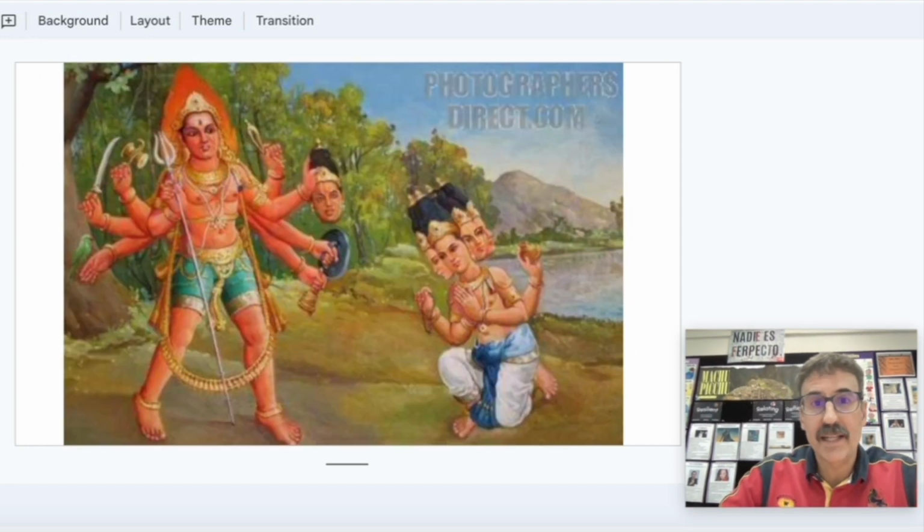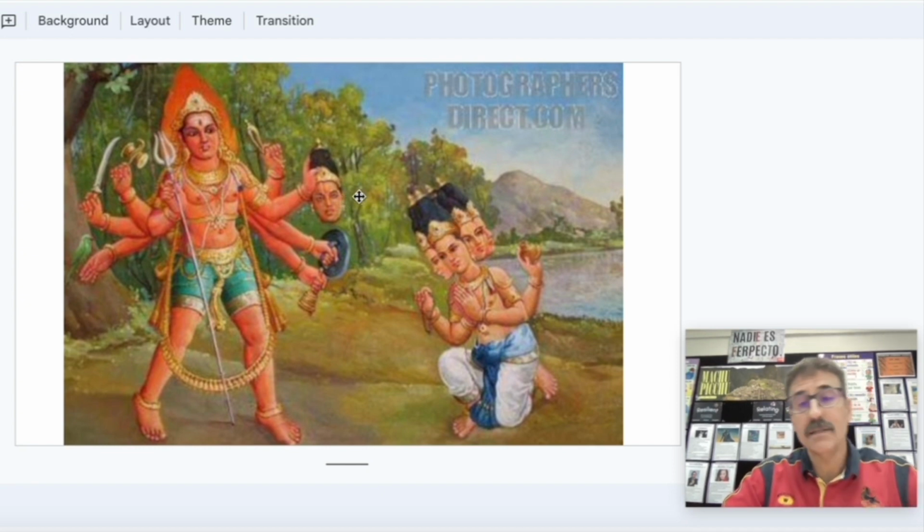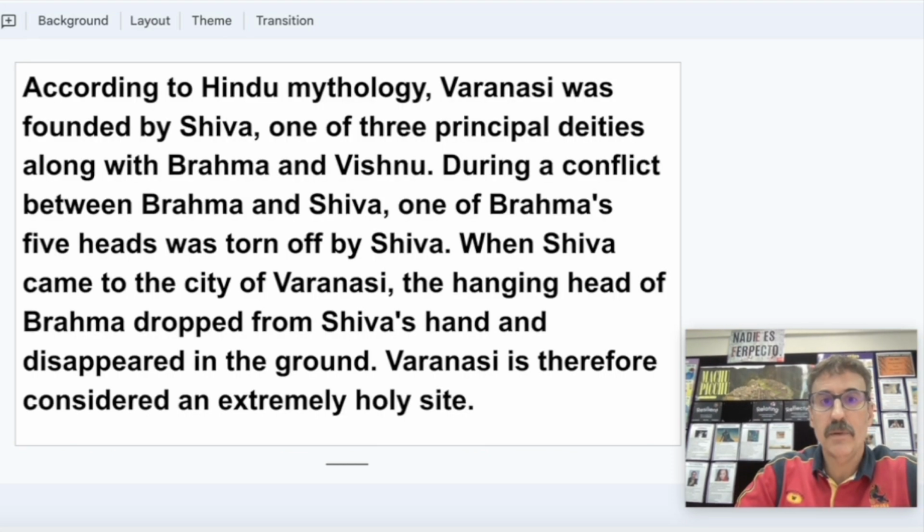So looking again at the image of Brahma, now we see him with four heads. However, one of them was taken by Shiva and dropped in the Ganga river at Benares, Varanasi, Kashi.